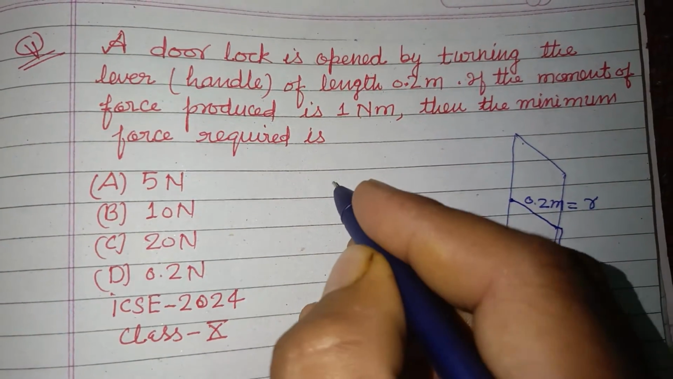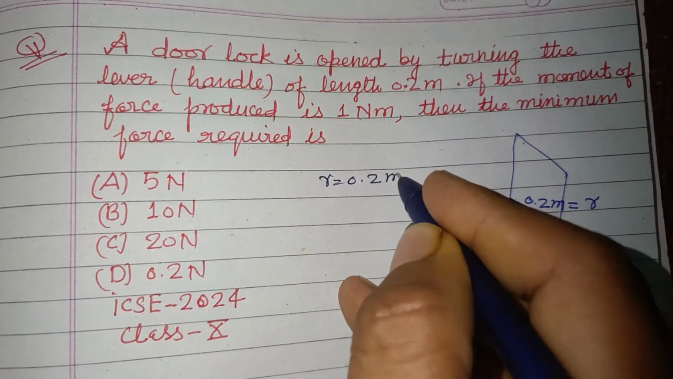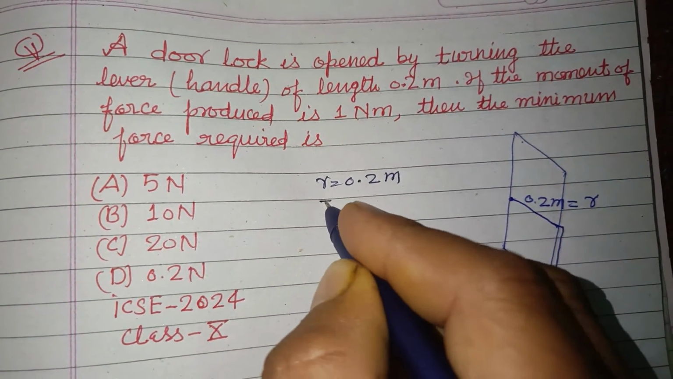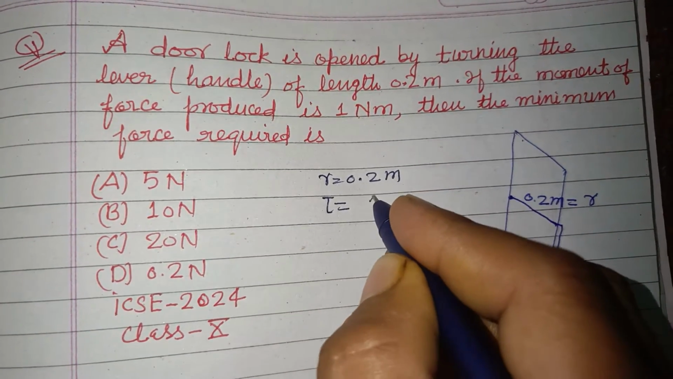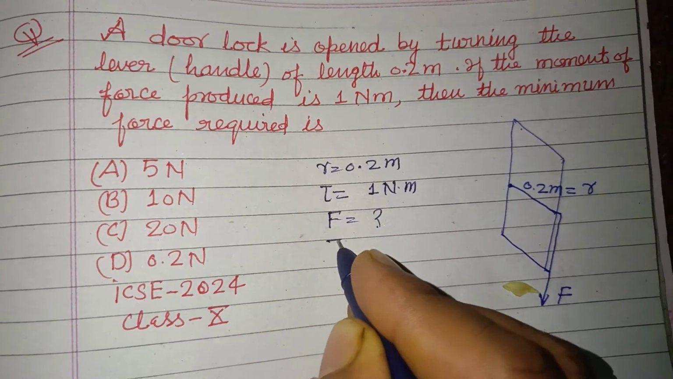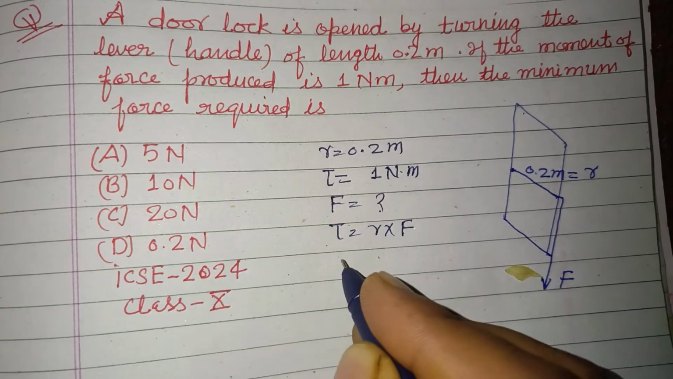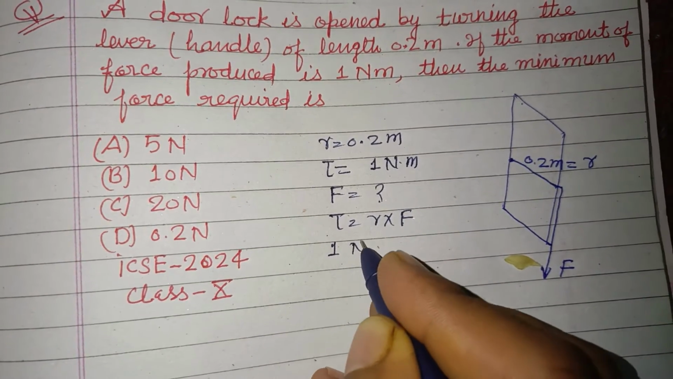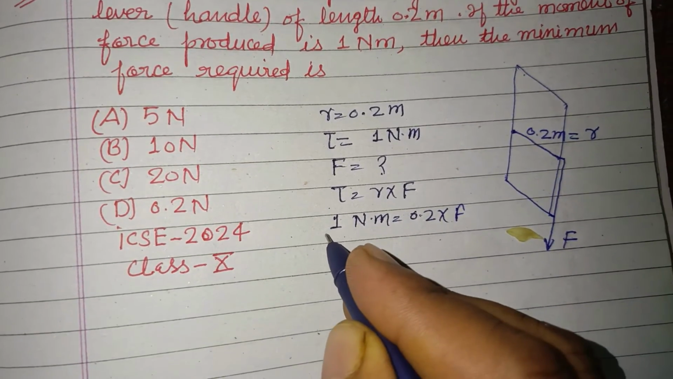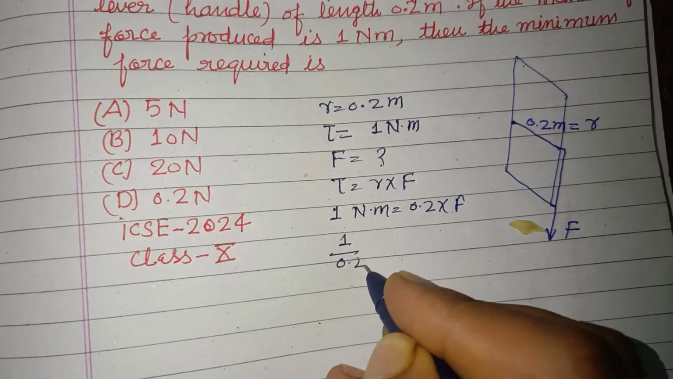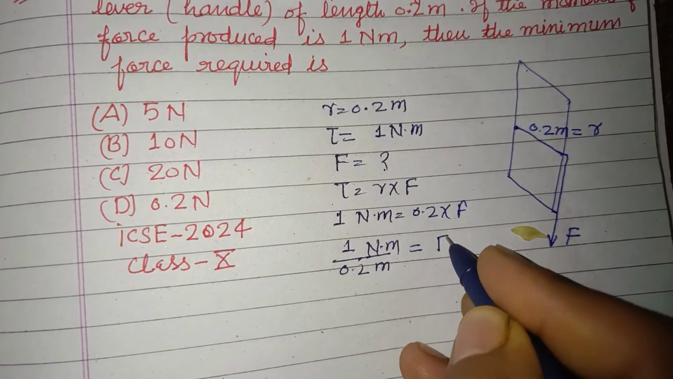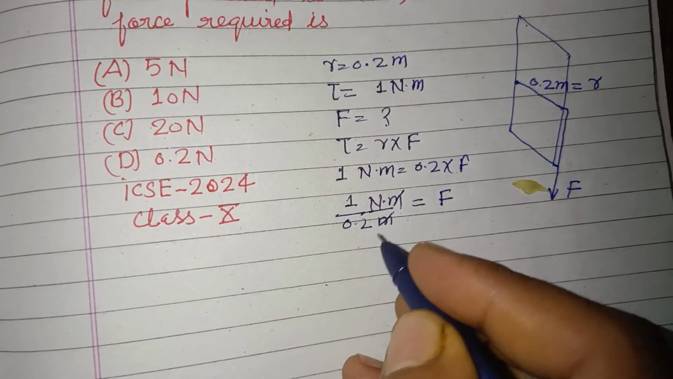So R is given to us here as 0.2 meter, okay, and the moment of force tau is given to us as 1 Newton meter, and the force is required here. So you know that tau equals R cross F, and it is given to us 1 Newton meter equals 0.2 into F. So 1 upon 0.2 Newton meter upon meter equals force, and this meter cancels.